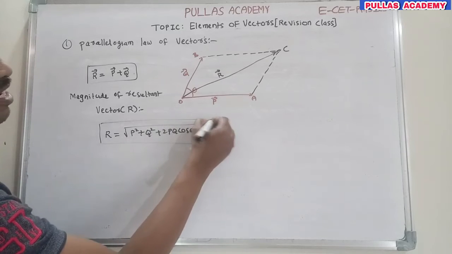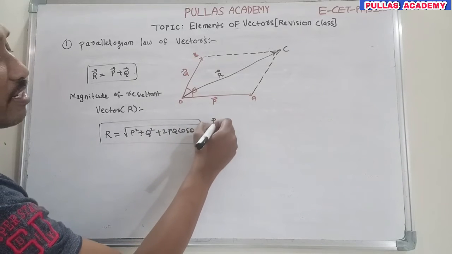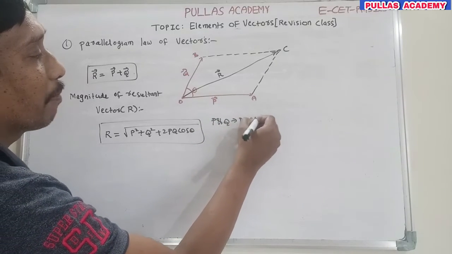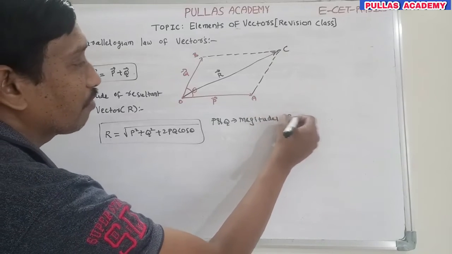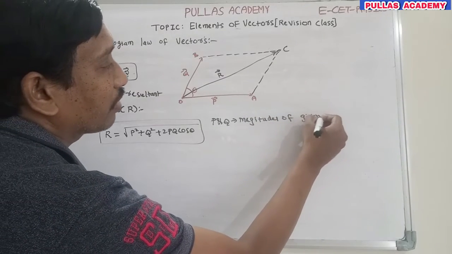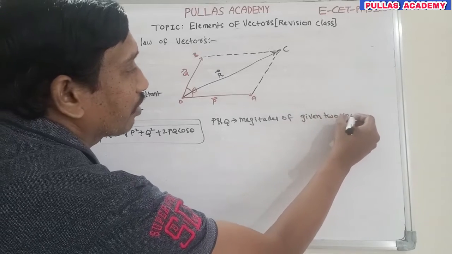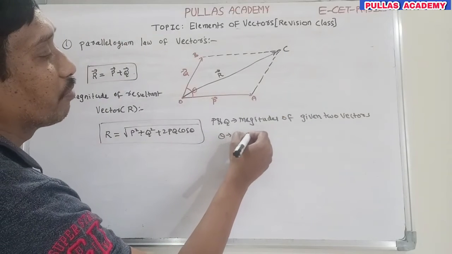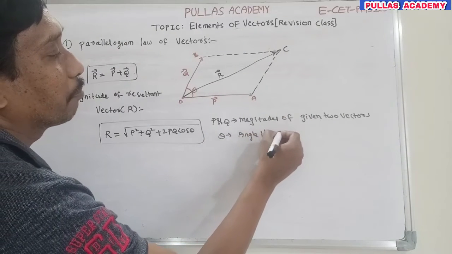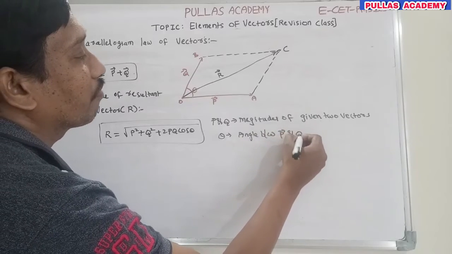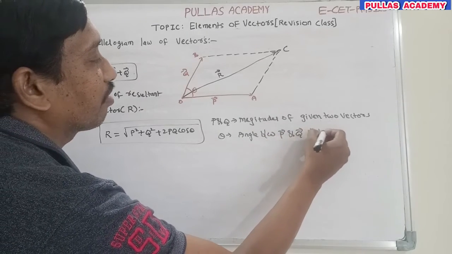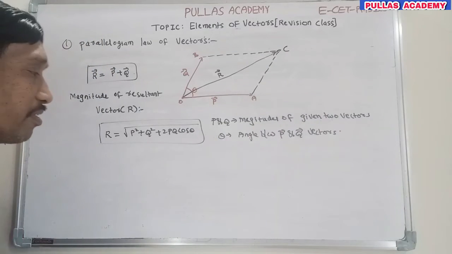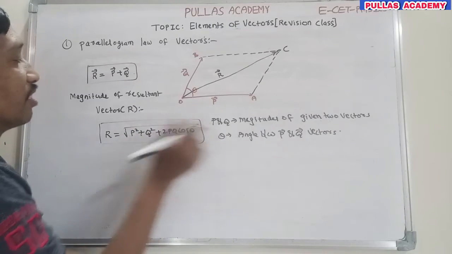In this equation, P and Q indicate the magnitudes of the given two vectors. Next, what is theta here? Theta is the angle between the P bar and Q bar vectors. So this is about the resultant vector magnitude. With just the magnitudes of the given vectors and the angle, you get it.